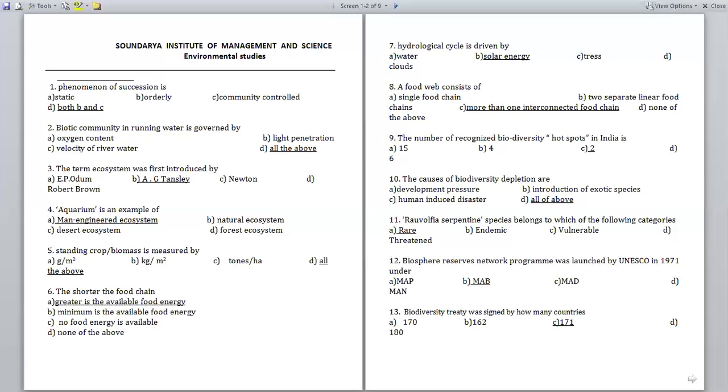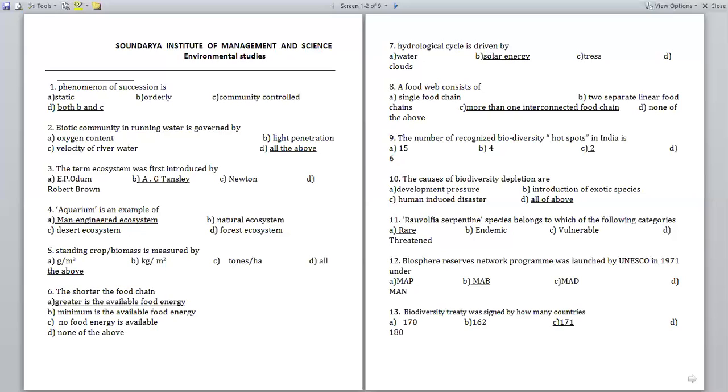So ninth question, the number of recognized biodiversity hotspots in India. Already you know it, guys, in the whole world there are 25 hotspots.